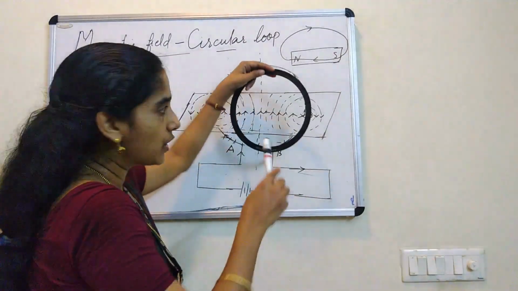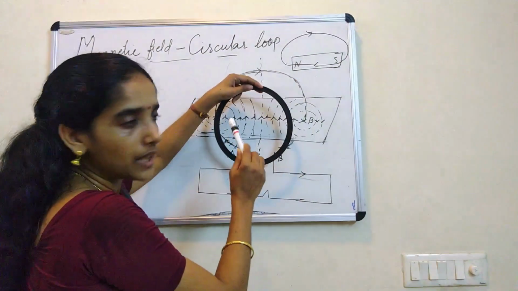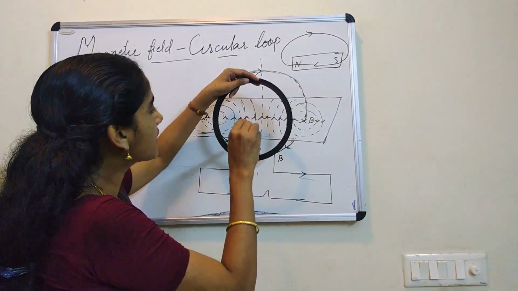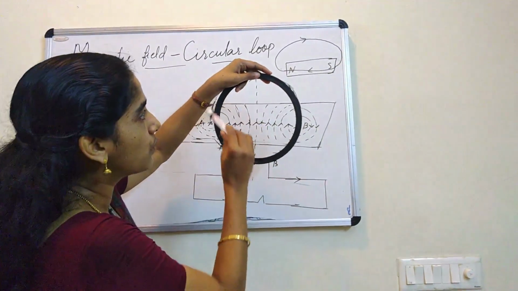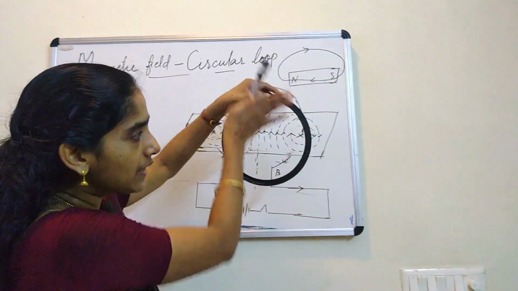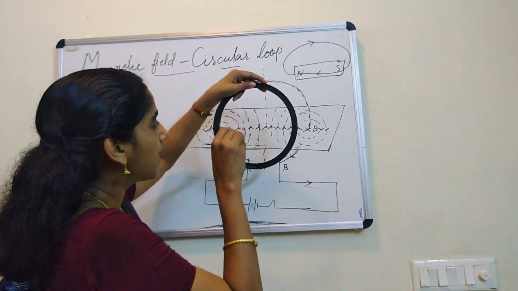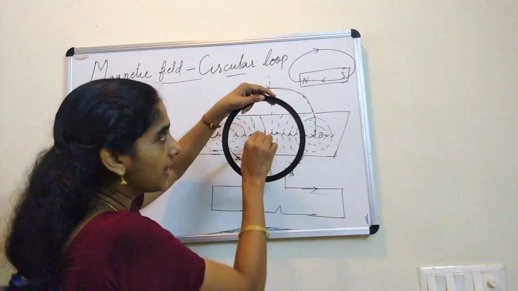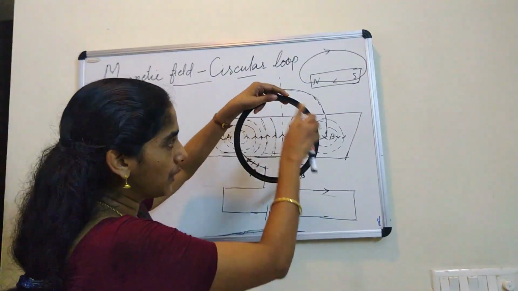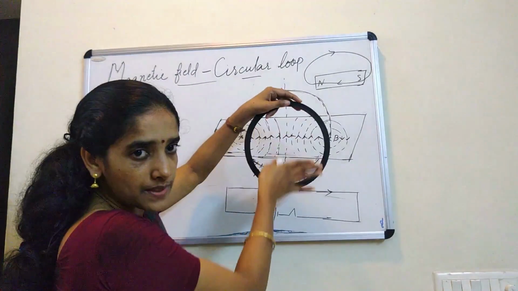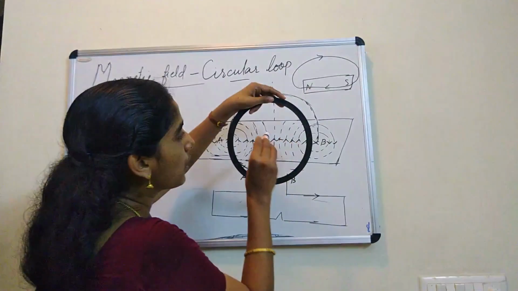Now, what is the meaning of this? We know inside the magnet the field lines are from south to north. This is the magnet. Inside the magnet it is going like this. Inside the movement is from south to north. So for this magnet, this face is south, this face is north. Inside the magnet the field lines are like this. So for this circular loop, this face of the loop is south, this face of the loop is north. Then this theory is followed here.